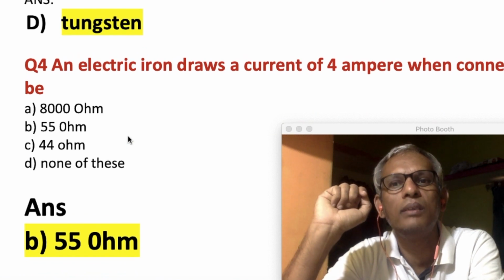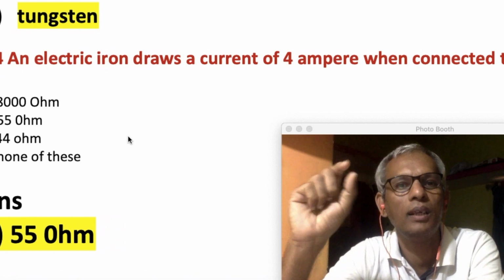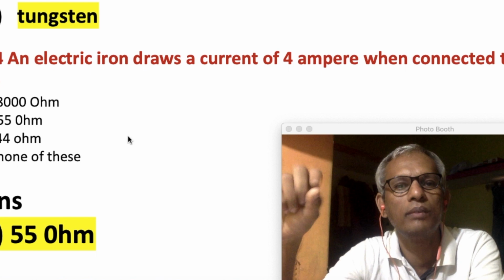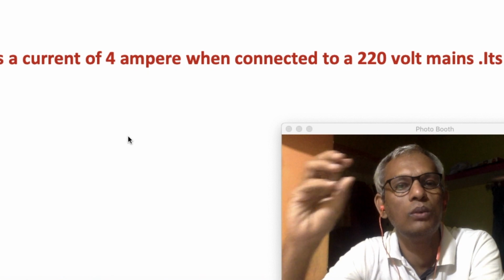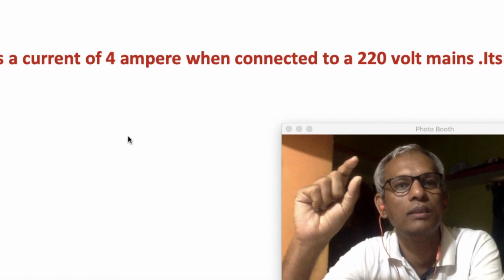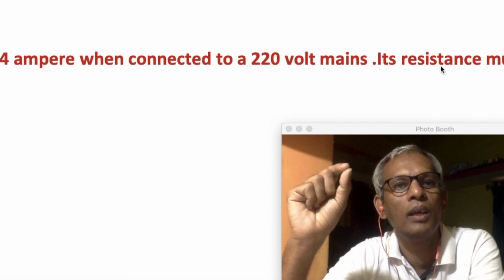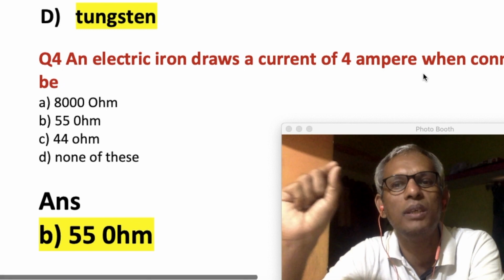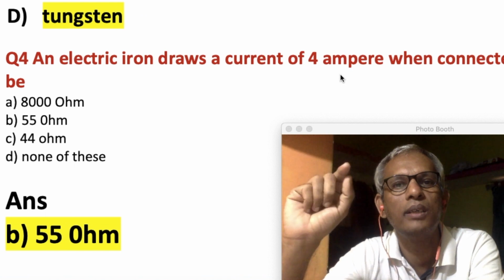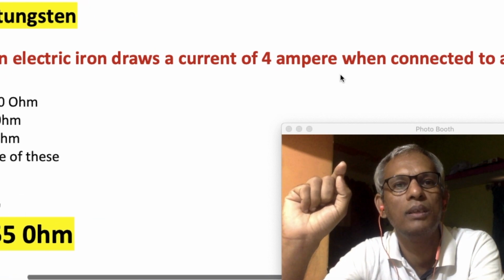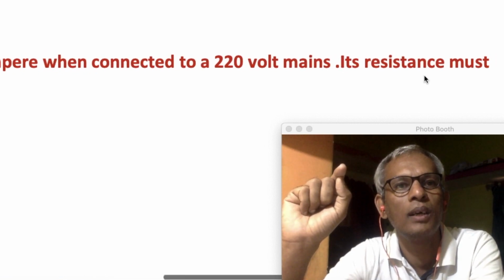An electric iron draws a current of 4 ampere. So they are telling that an electric iron is consuming a current of 4 ampere when connected to a 220 volt mains. So the mains is of what potential difference? 220 volt mains AC. Its resistance must be? So what is the resistance they are asking? Here the current is given as 4 ampere and the voltage is given as 220 volt, means resistance must be.